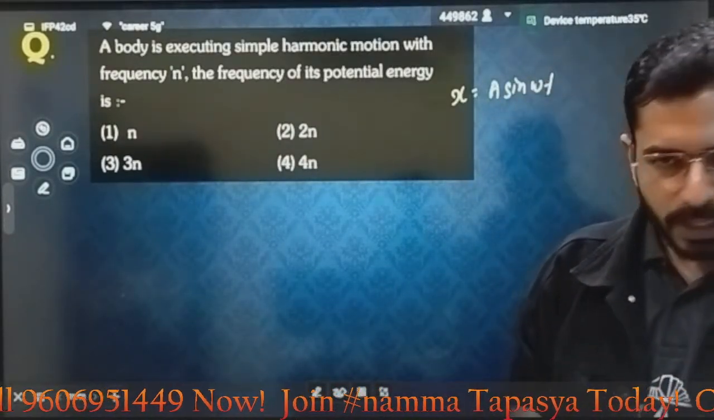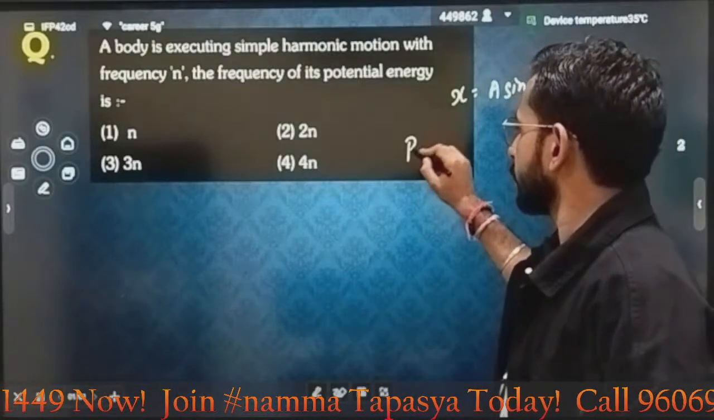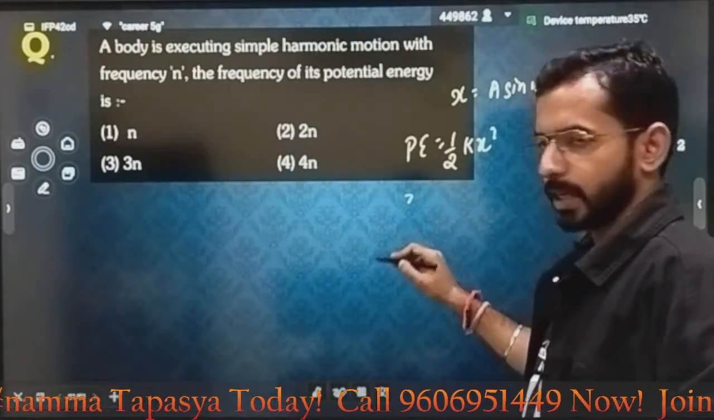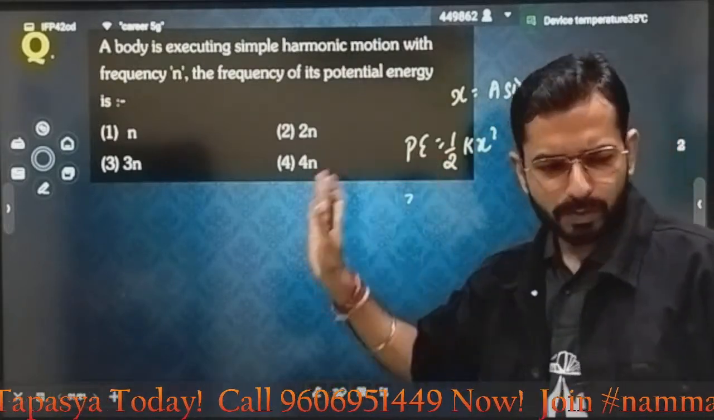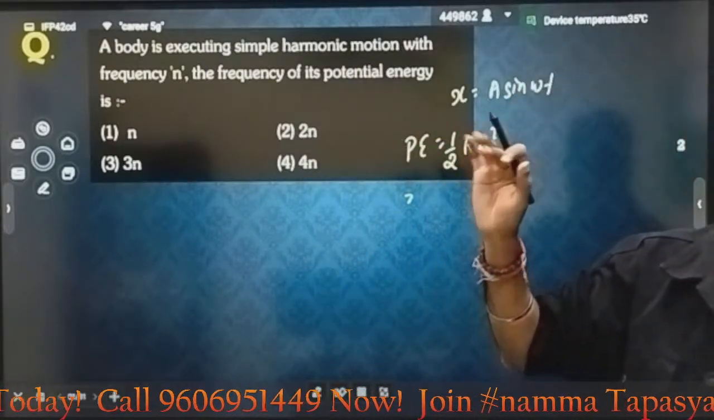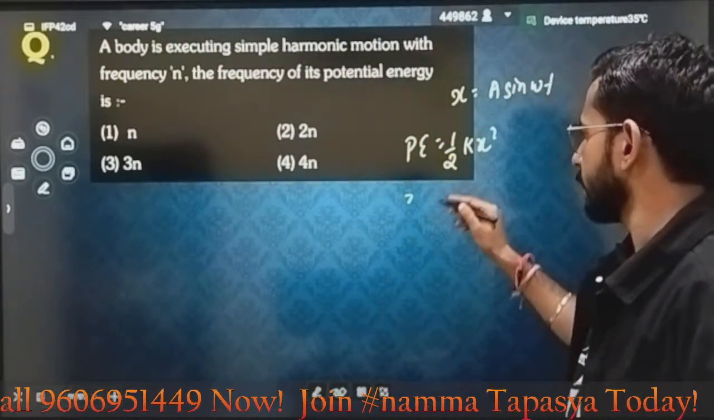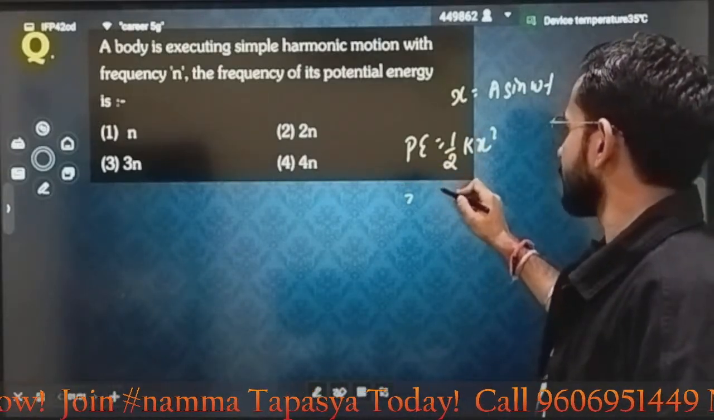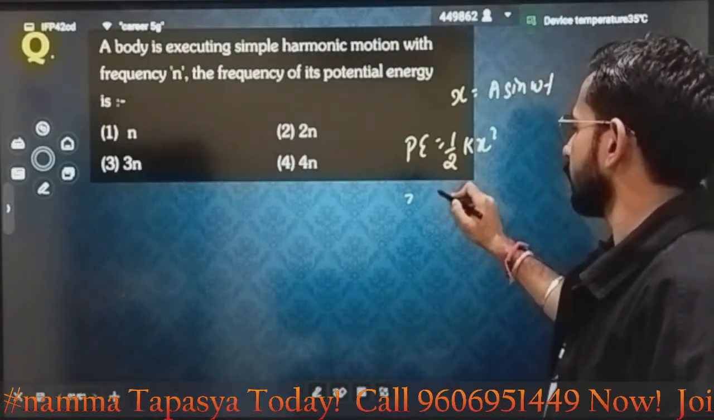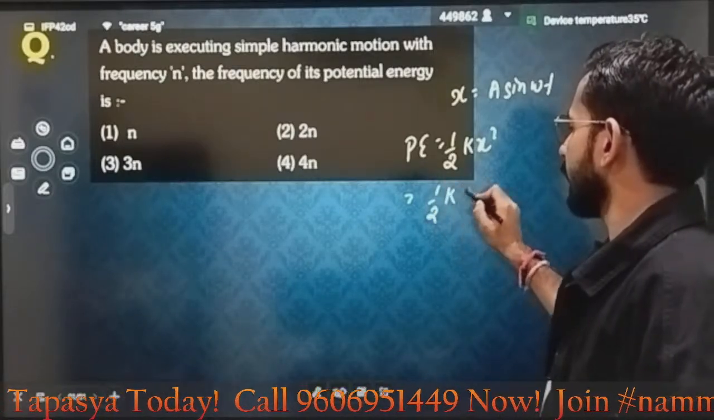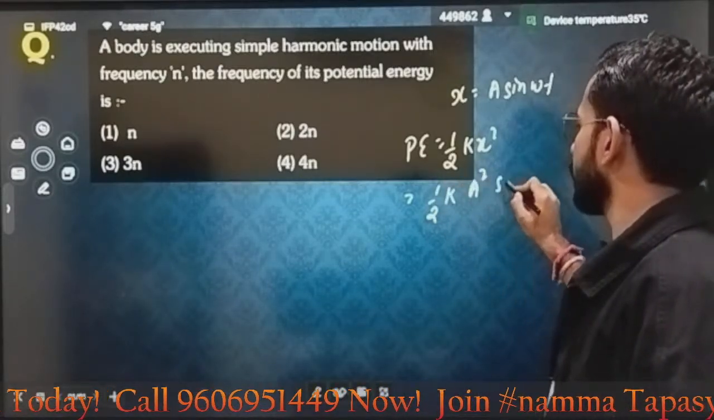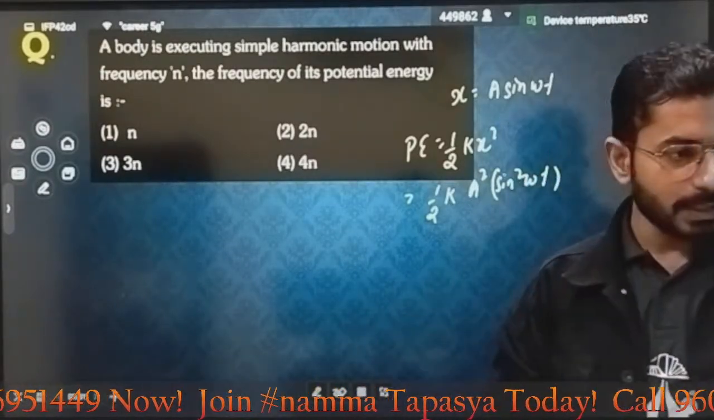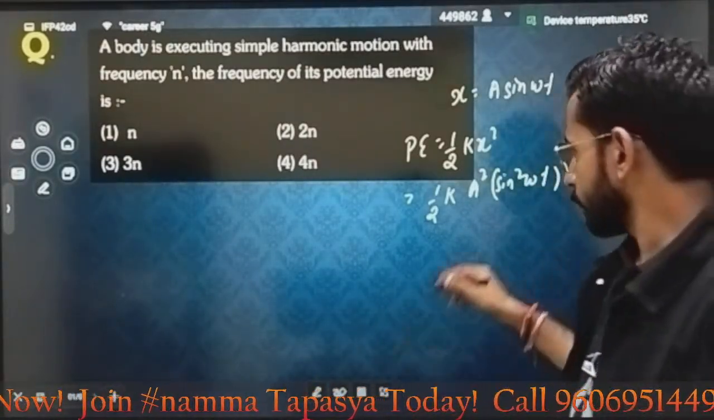Correct? So if someone asks me to tell what will be the potential energy, I know a relation that it is equal to half kx square. I will not worry about the constants that are present there. Simply I will be worrying about the x. What will be the frequency? Let's suppose this angle is some theta. I will write half k x square. X square can be written as a square sine square omega t. But square terms are never there in the general equation. You have to convert it into the normal form.